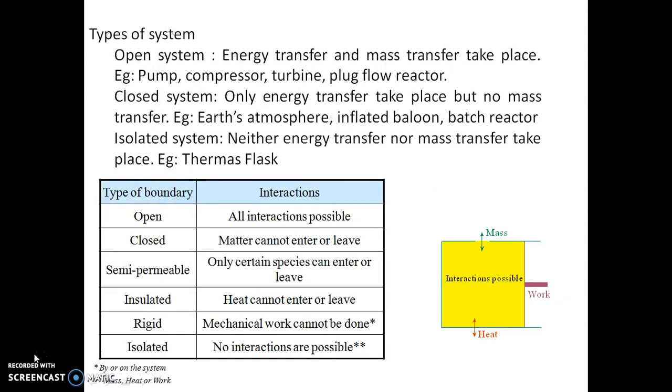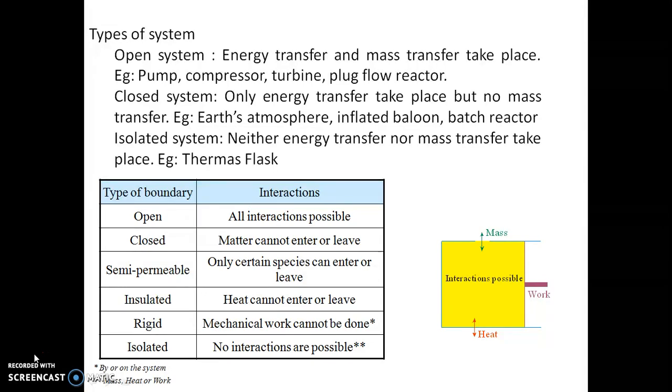We have different types of systems: open system, closed system, and isolated system. Before that, what is a closed system? In a closed system, only energy transfer takes place between the system and the surroundings, but no mass transfer takes place. Examples are the atmosphere, an inflated balloon, and a batch reactor.